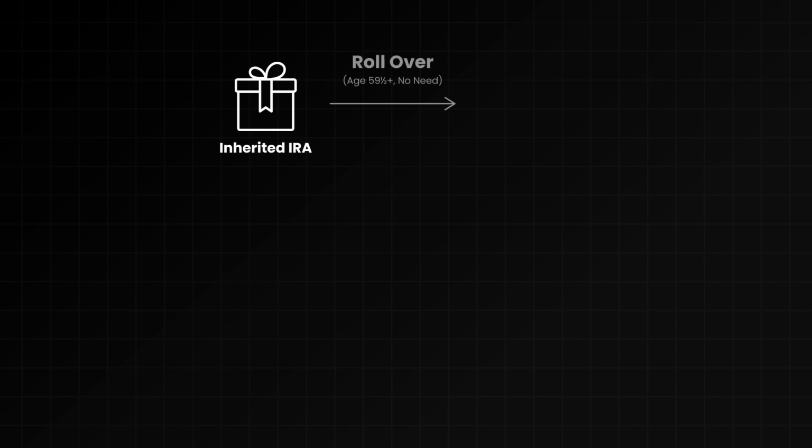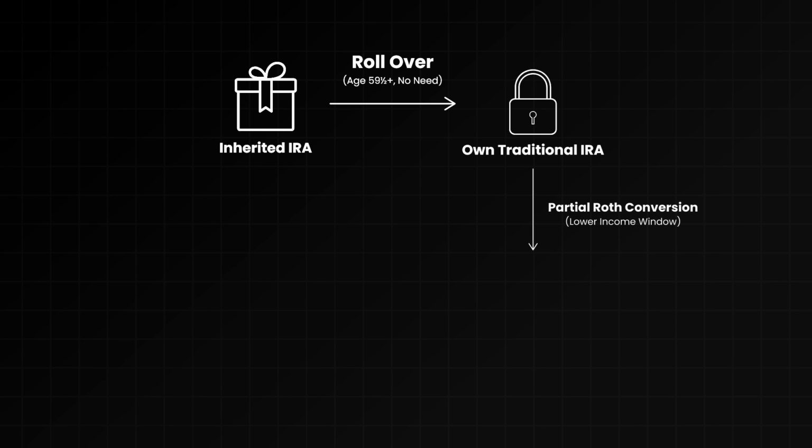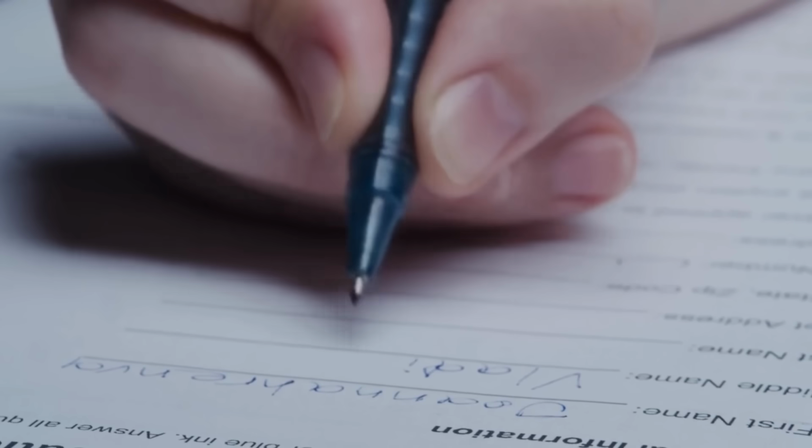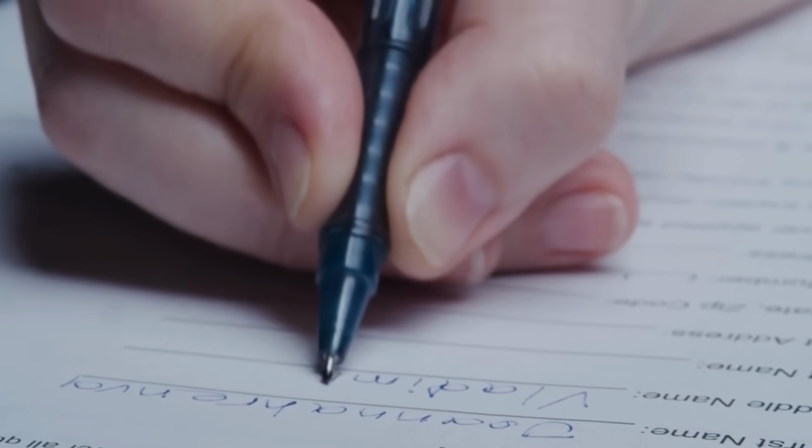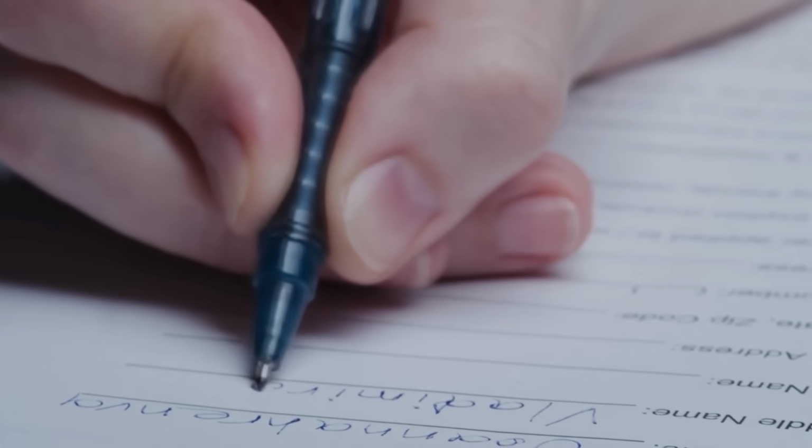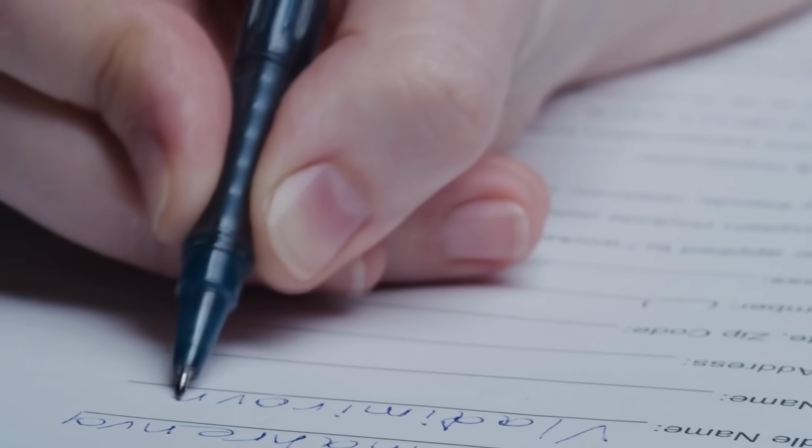But first, she'd need to roll the inherited IRA into her own traditional IRA, and then she can do a Roth conversion. Especially since she can still file as a qualifying widow for up to 2 years, this can give her access to wider tax brackets. After that, she'll file as single, and that's when the widow's penalty hits. That means paying more in taxes on the same income, simply because she's filing single, plus a higher risk of Medicare surcharges and more of her Social Security being taxed. So while this is a painful transition, this is really a golden opportunity to do a Roth conversion, stay in a lower tax bracket, and reduce future RMDs.